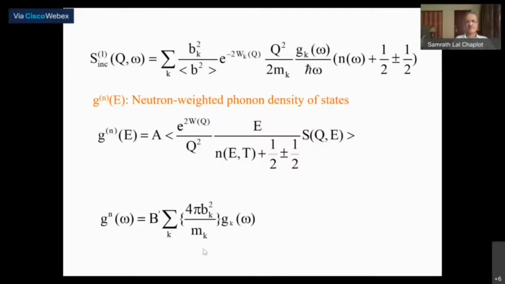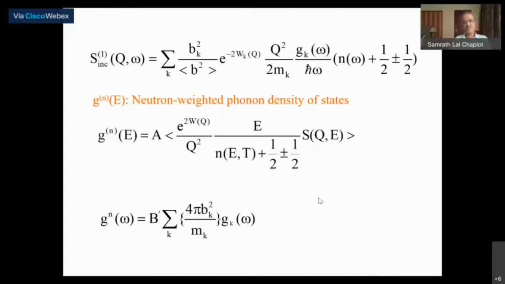Of course, on the other hand, one can do a good calculation from density functional theory and obtain the spectrum. The one phonon neutron spectrum can be measured by neutron scattering and compare the two.